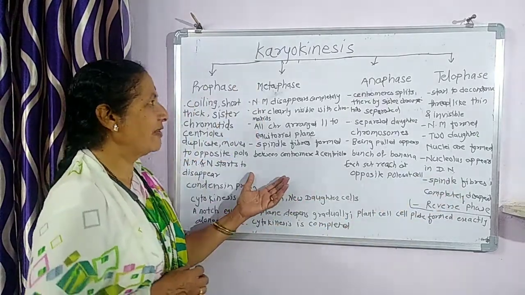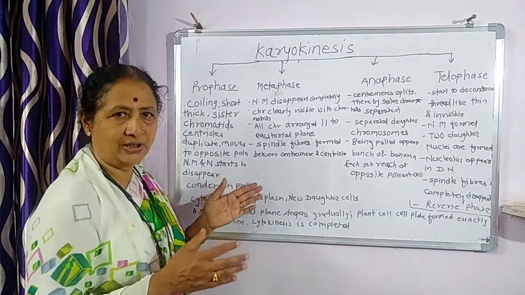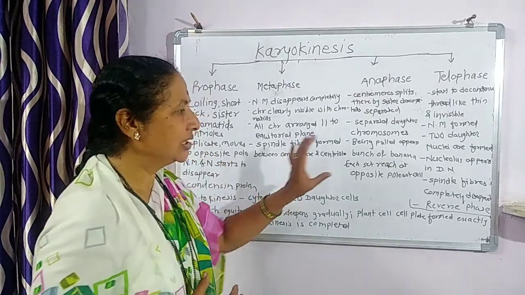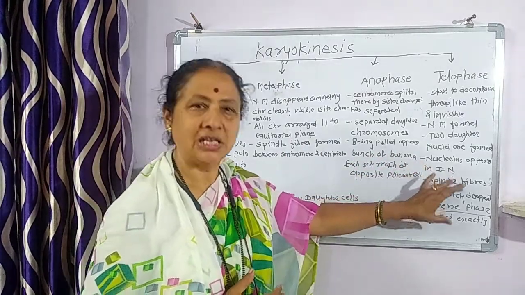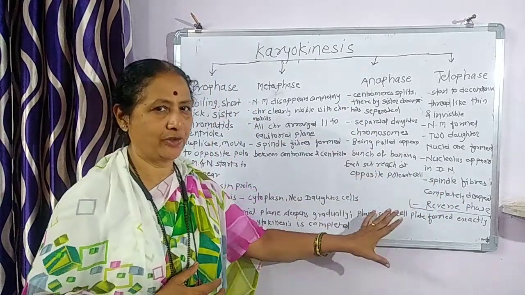The spindle fibers were formed in the metaphase to get the chromosomes pulled. Now the role of these spindle fibers is over, so they completely disappear. And this is all about the telophase.